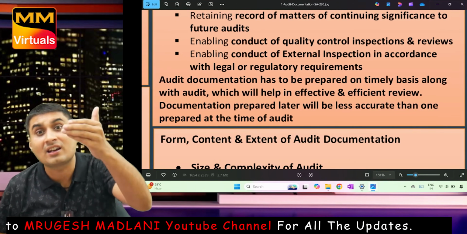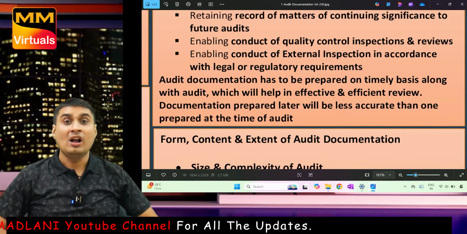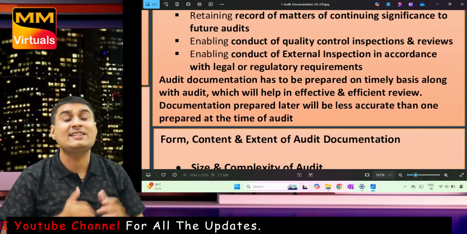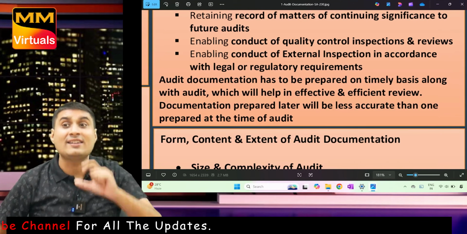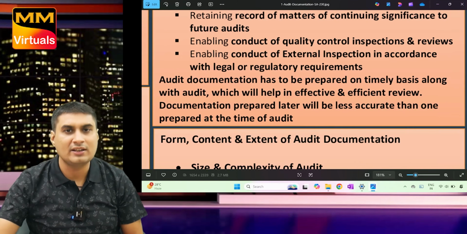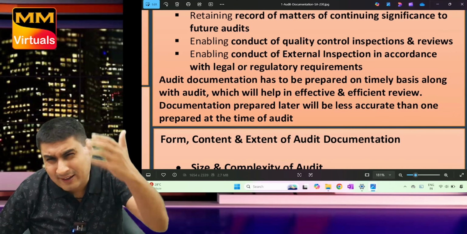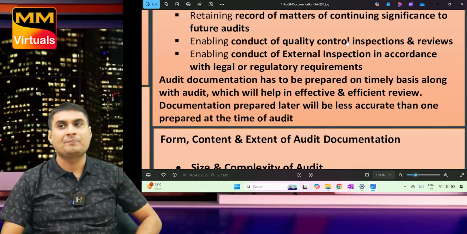Many times, the peer review chapter is there in CA Final. Just for knowledge, I am telling you. Our work is checked by another CA, compulsory as required by the CA Institute. So the other CA will tell that I did not do proper work. What will I say? See, documentation is done. So, enabling conduct of quality control inspection and review. Let me explain this point.